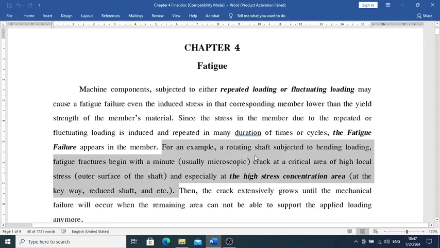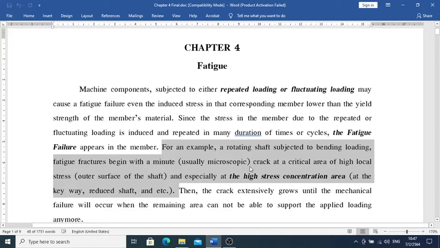So what does it mean here? It means the rotating shaft causes bending loading, and fatigue failure begins with a minute crack. It's going to cause a critical stress at the surface area, because you have the rotating shaft, and the bending moment gives the maximum stress right there at the surface.